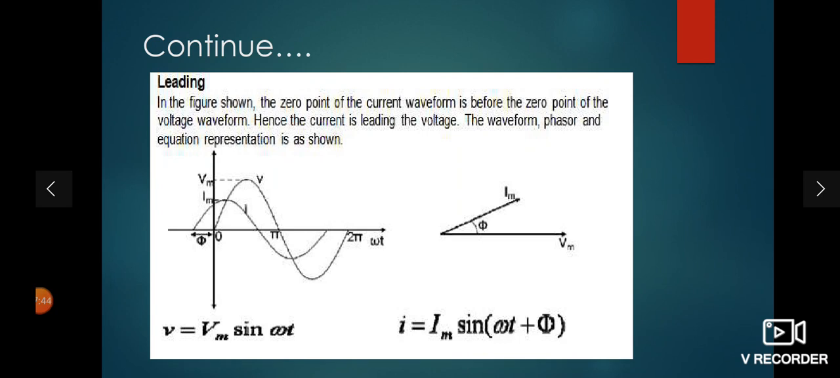In the same way, what is leading? In leading, the current leads the voltage by an angle of phi. Lagging is always indicated by a minus sign in front of phi, and leading is indicated by a plus sign in front of phi. Hope you understood.